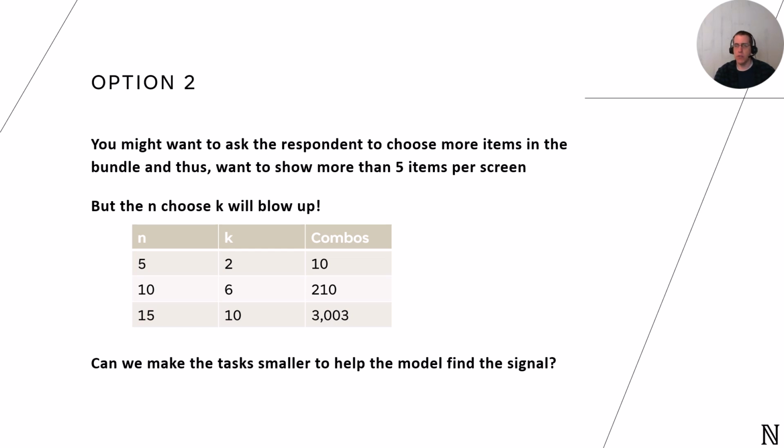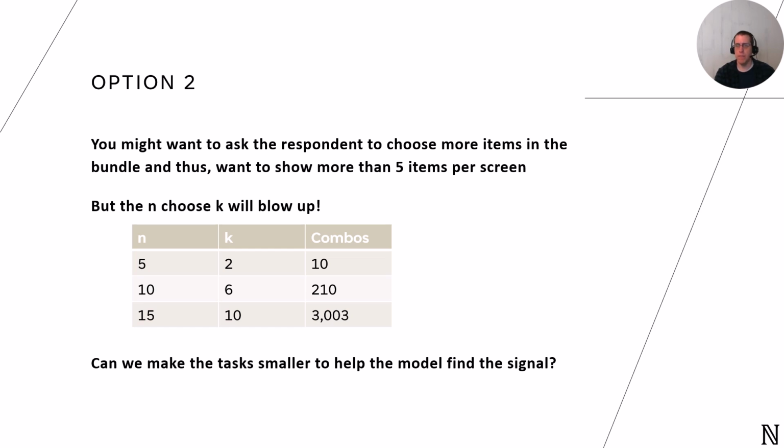The model could take too long to run, or the probabilities might become so small that we run into numerical precision issues. So the question becomes, can we smartly tailor these choice sets to preserve the signal that we need while avoiding these limitations? We need to explore ways to simplify the choice architecture without losing the meaningful insights that come from the data.